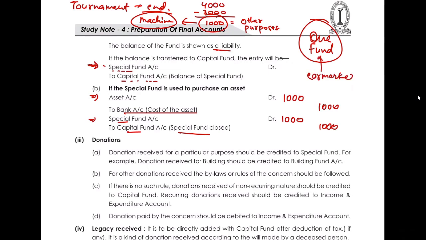Because I am getting earmarked money. Sir, what do you mean by earmarked money? That means it can be used for that specific purpose only. Have you ever visited some of the shopping malls or shops where they keep a donation box outside, and they write on the box that this is for the donation to, let's say, deaf and dumb school or old age homes or the pet clinics where they take care of the animals?